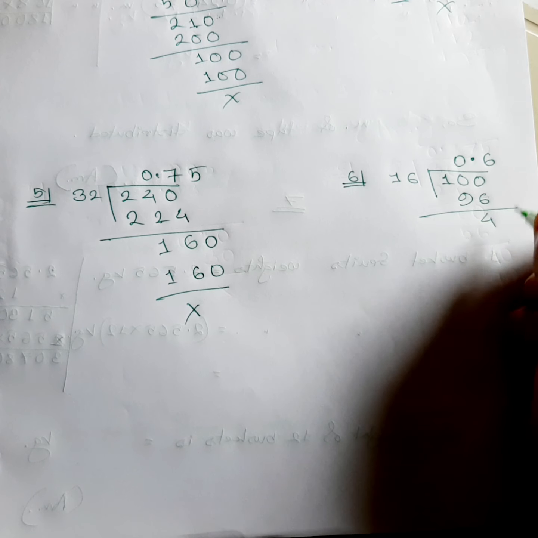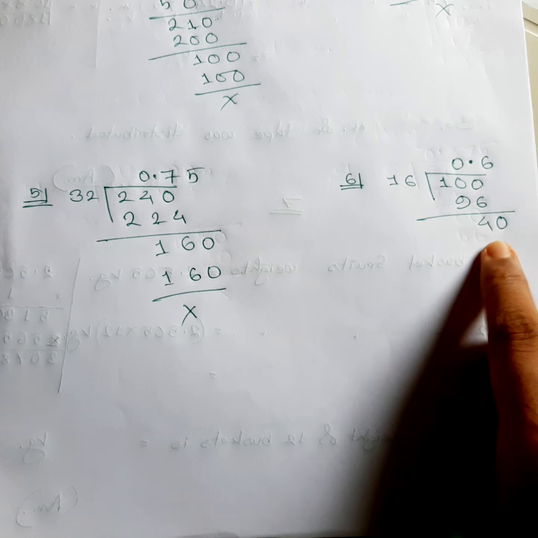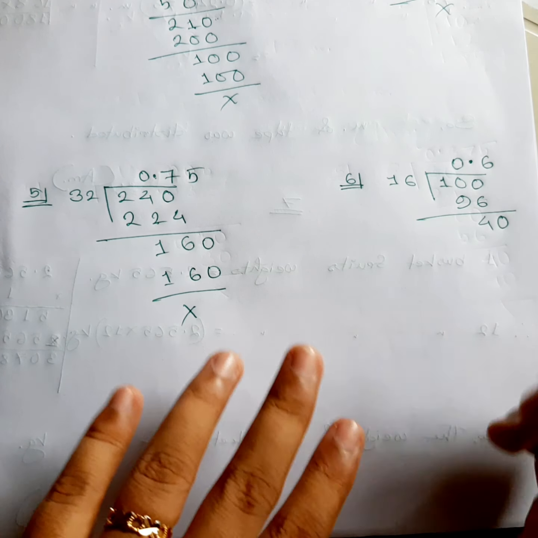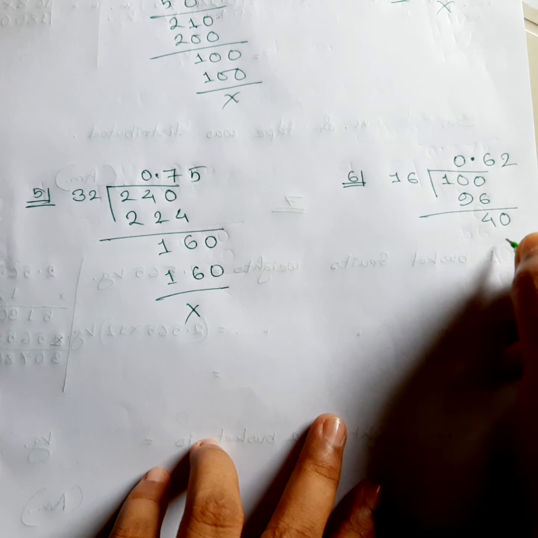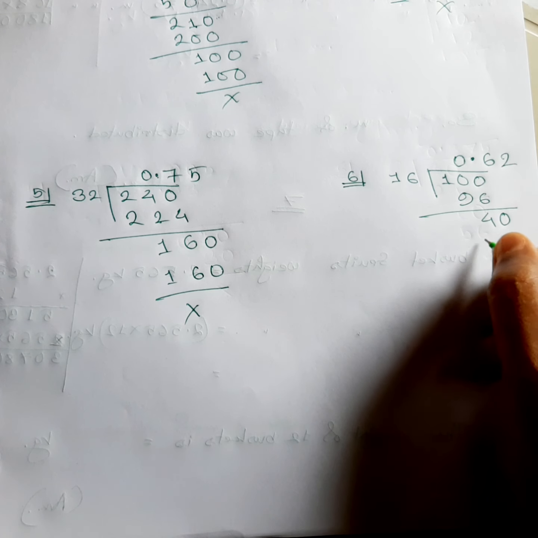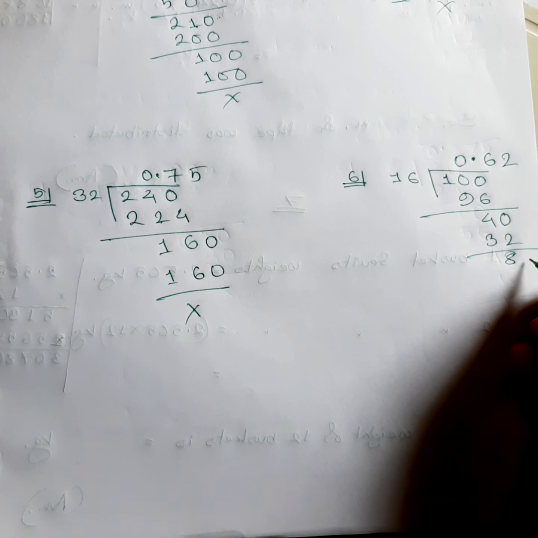Then this one can be provided 1 0 from here. In 40, 16 goes for how many times? Only 2 times. Don't mind. Okay, only 2 times. So 16 multiplied by 2 is actually 32, and we are getting 8 over here. 8 and another 0.